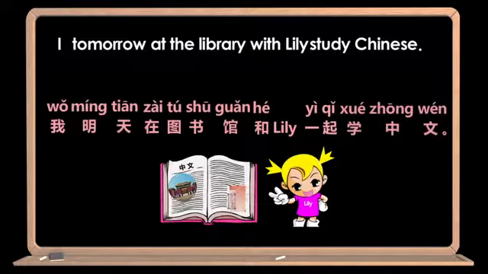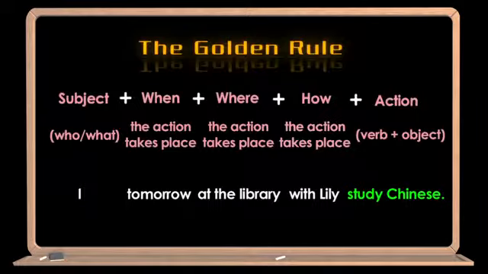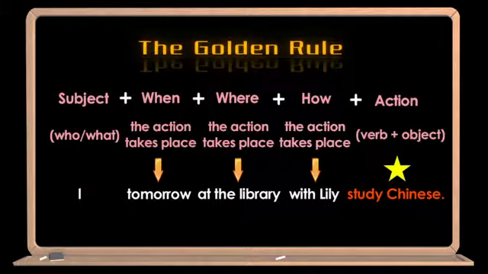Think this way. We Chinese are not straightforward at all. We just don't tell you what we want to say up front, which is to study Chinese. Instead, we will circle around the real issue, telling you all the unnecessary elements first, such as when, where, and how. And then we tell you, hey, this sentence is actually about to study Chinese.